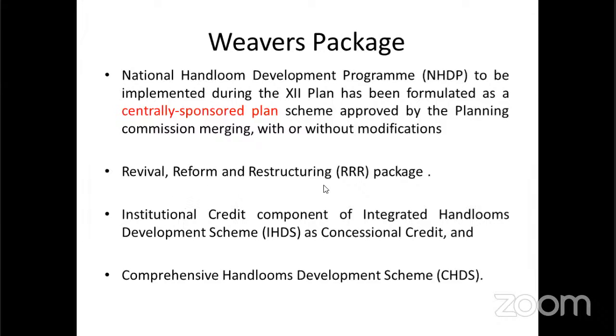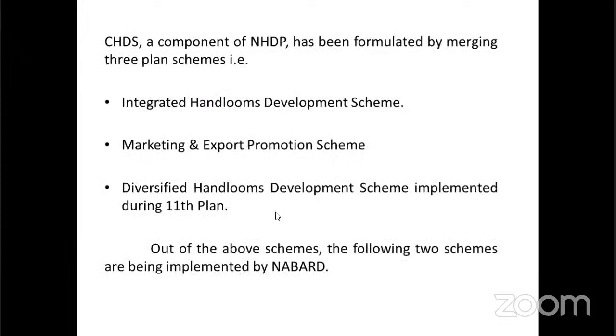Next one, the Revival, Reform, Restructuring package, the RRR package, and the institutional credit component, that is the Integrated Handloom Development Scheme. In the Comprehensive Handloom Development Scheme, there are three components. First is the Integrated Handloom Development Scheme. Next are the Marketing and Export Promotion Scheme, and the Diversified Handloom Development Scheme.